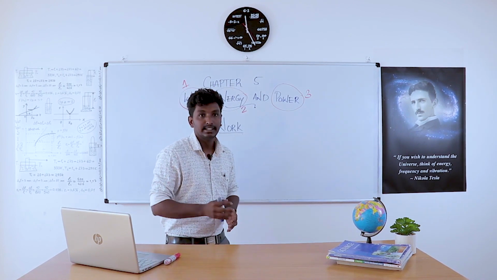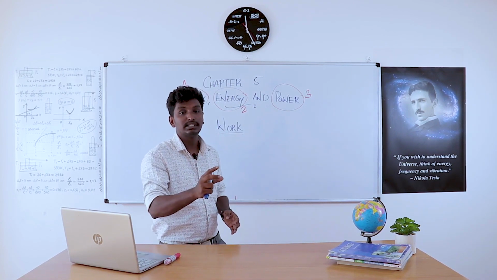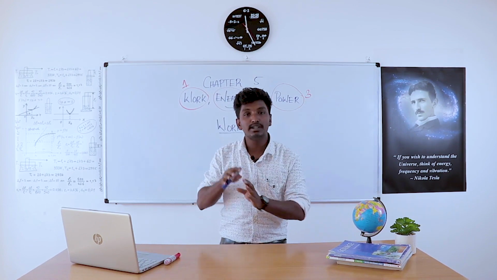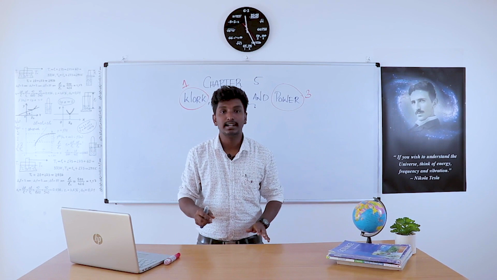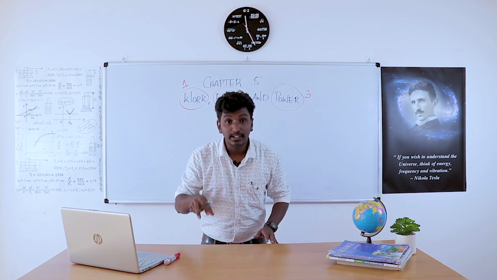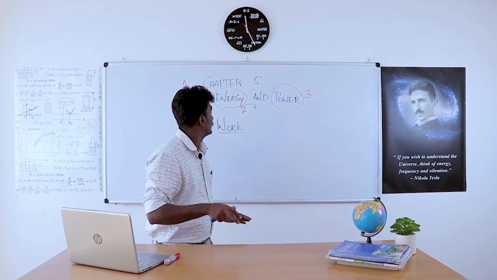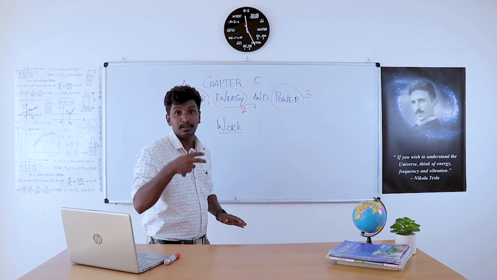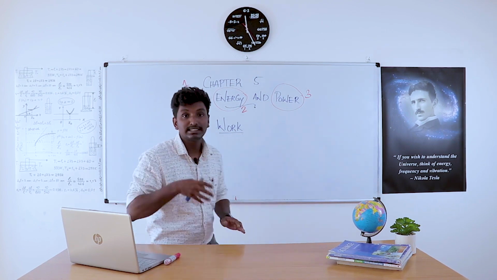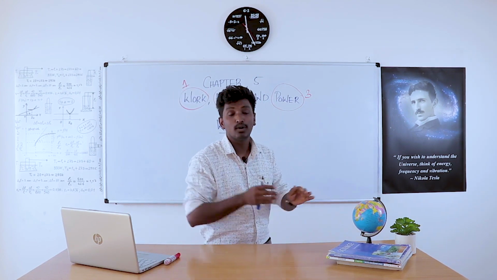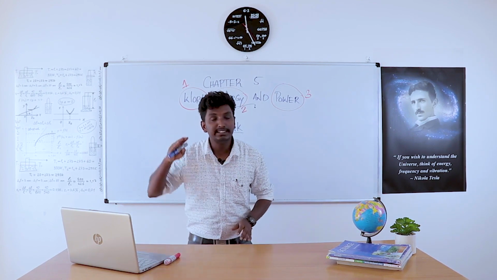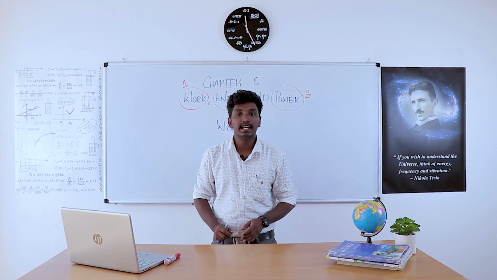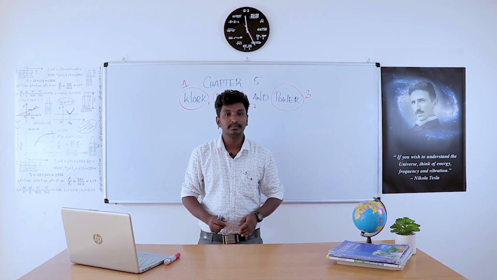When we are applying a force and the object is not displacing, then we cannot say that work is done. For work to be done, we must displace the body in the direction of the applied force.